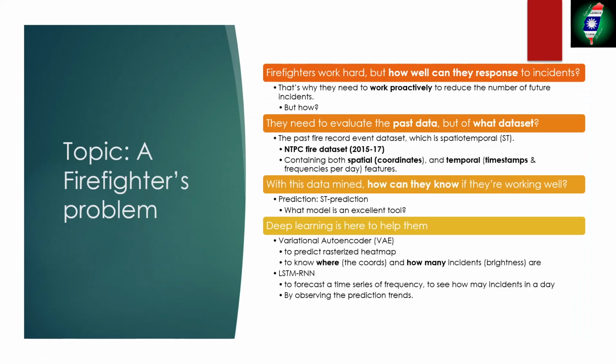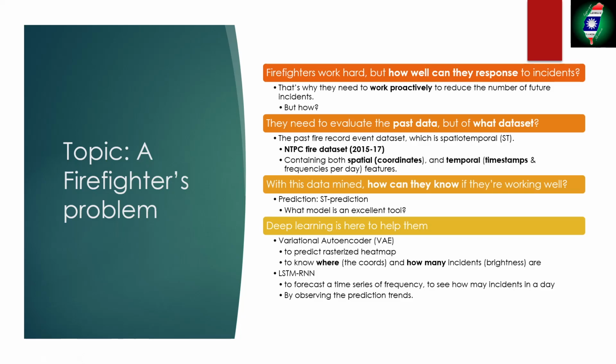Firefighters work hard, but how well can they respond to the incidents? That's why they need to work proactively to reduce the number of future incidents. But how? They need to evaluate the past data. But of what data set? The past 5 record event dataset, which is spatial-temporal, for instance, is the NTPCFire dataset, containing both the spatial and the temporal features. This is data mining.